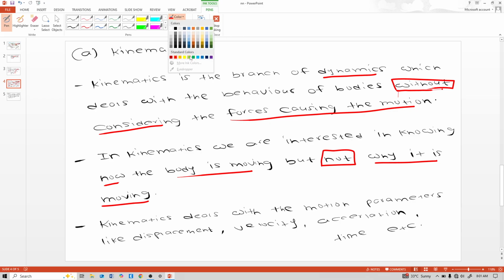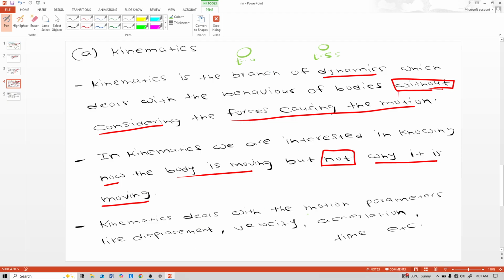See, the word 'not' is important, and 'without'. If some body is here at t equal to 0 and now it is in motion and moves here at 5 seconds, in kinematics we are only interested in how the body is moving, but not why it is moving. We are not interested in force here.